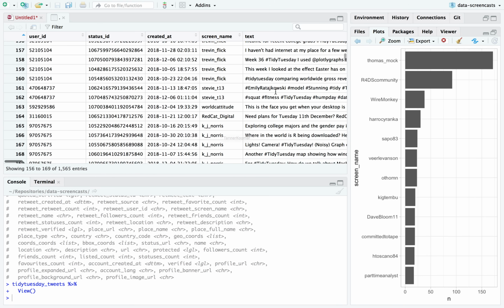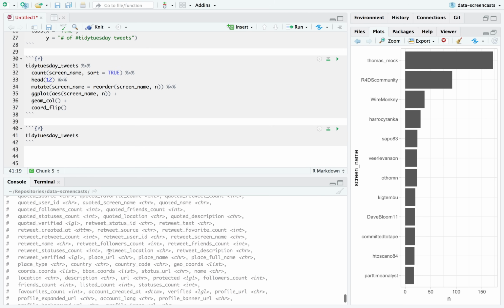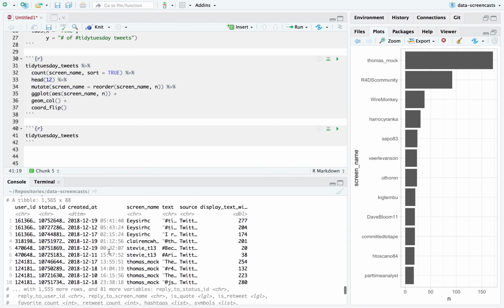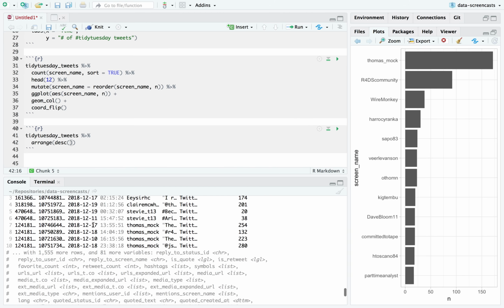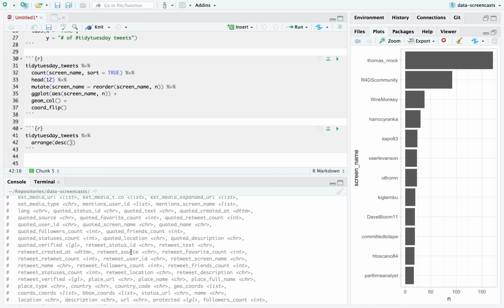Oops. All right. So these are some of the most active tweeters. Tidy Tuesday. Which ones get the most retweets? I admit I'm self-promoting here because I suspect I'm gonna have some popular tweets. These screencasts, I've usually tweeted them. I'm not pretending that I'm not interested to see how high my own tweets rank.